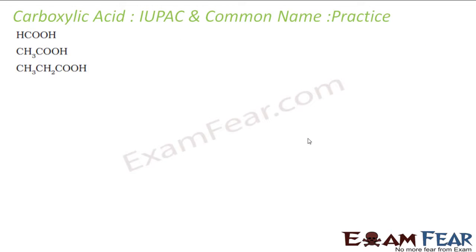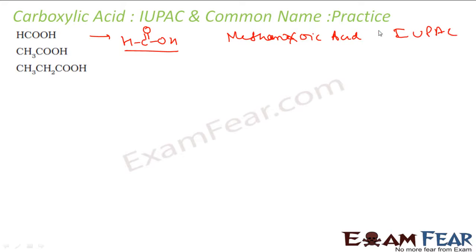Let's take some examples. For example, HCOOH. Let me draw this. So if you see here, this is derived from what? Methane. So it will be methane, remove E and say oic acid. So methanoic acid will be the IUPAC name for this. If you want the common name, this is derived from formica, ant, so initially by chemists it is called formic acid.